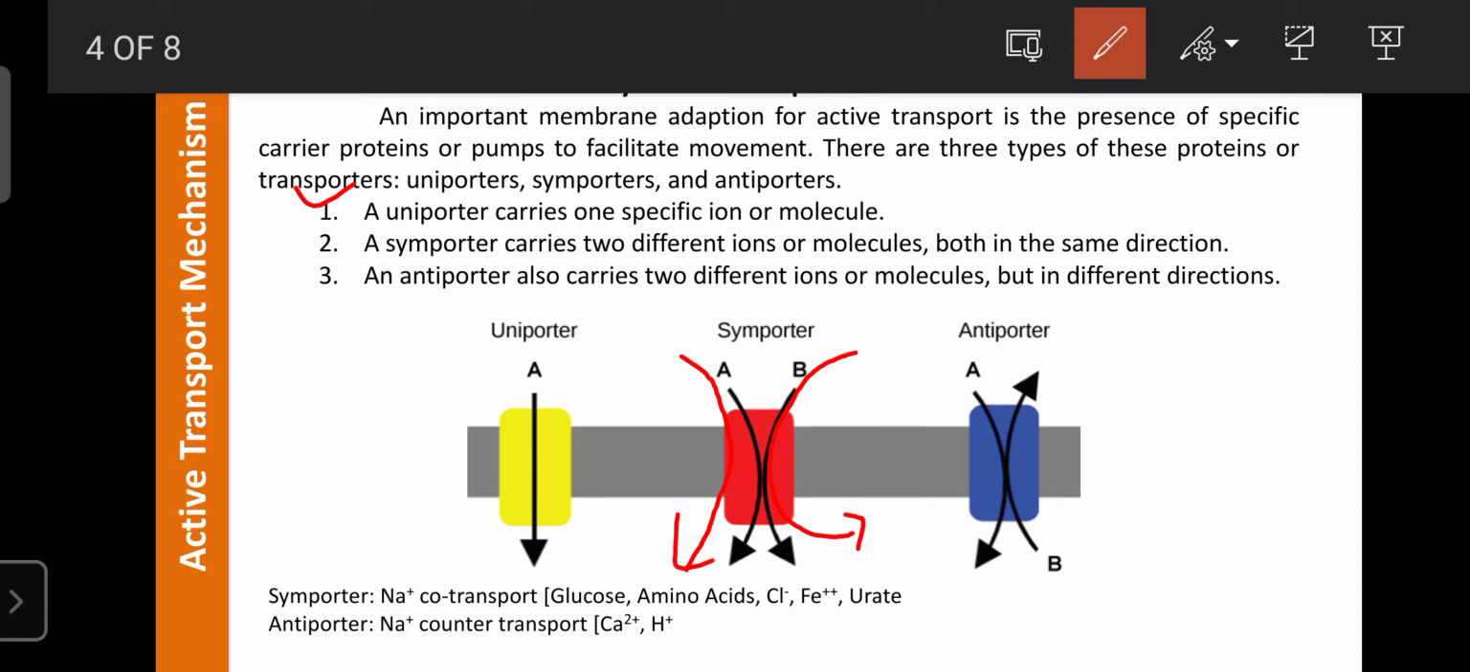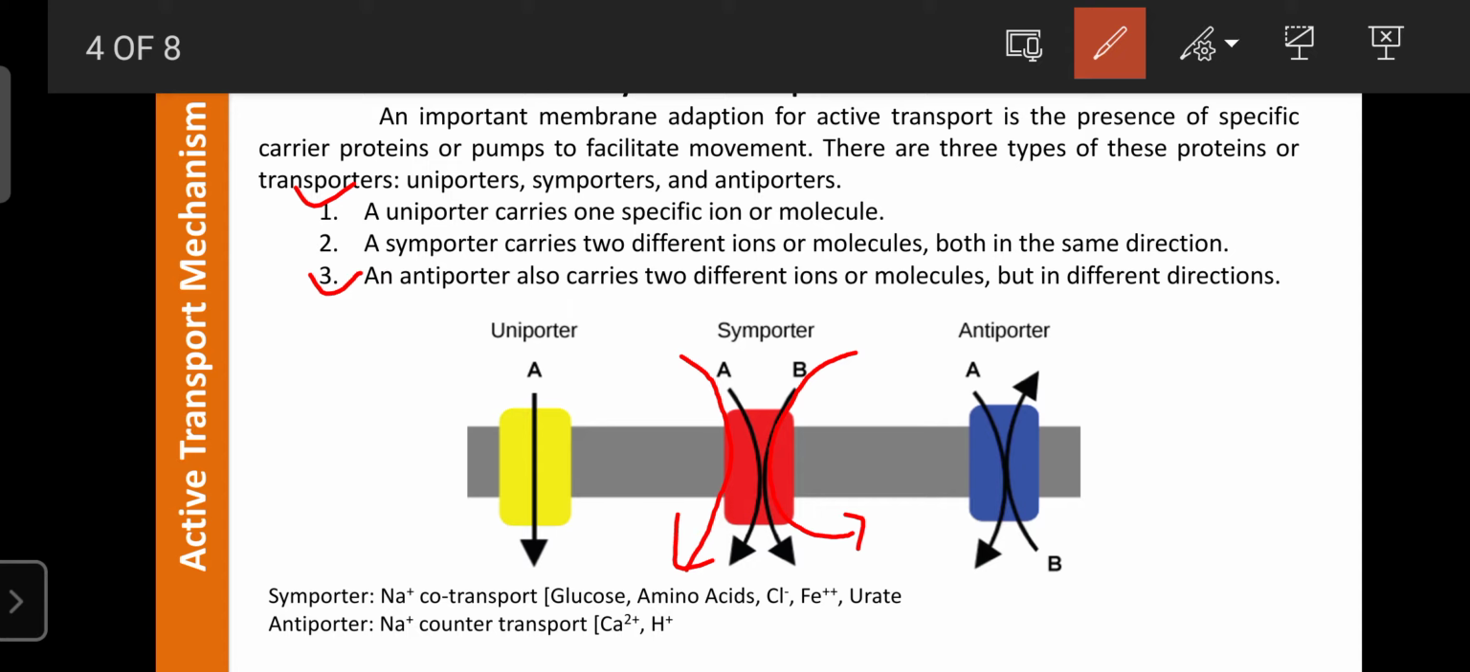And the third one is the antiporter carriers. These also carry two different ions or molecules in opposite directions, one inside the cell and another outside the cell. Such a mechanism is known as the antiport mechanism. And the proteins involved in the antiport mechanism are known as the antiporter carriers.